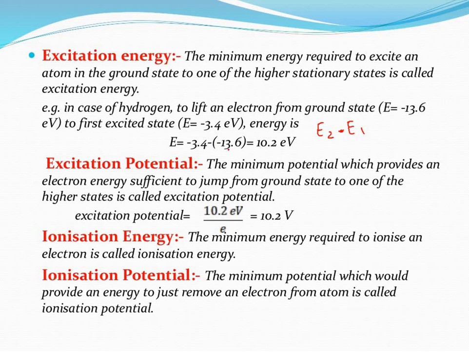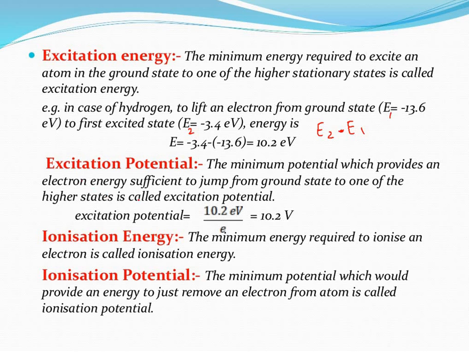What is the value of E1? Minus 13.6. Are we clear with this? So this is E2, this is E1. The difference is 10.2 electron volt, the first excitation energy of the hydrogen atom. Similarly, we can go for the second excitation, where we consider E3 and E1, because we speak with respect to the ground state. Then it is 12.09 electron volt. You can calculate with the values we already have, and that is the second excitation energy.